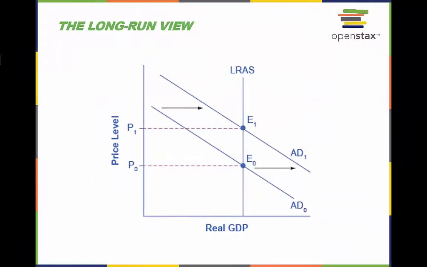In a neoclassical long-run view, monetary policy affects only the price level, not the level of output in the economy. For example, an expansionary monetary policy causes aggregate demand to shift from the original AD0 to AD1. However, the adjustment of the economy from the original equilibrium E0 to the new equilibrium E1 represents an inflationary increase in the price level from P0 to P1, but has no effect in the long run on output or the unemployment rate. In fact, no shift in aggregate demand will affect the equilibrium quantity of output in this model.